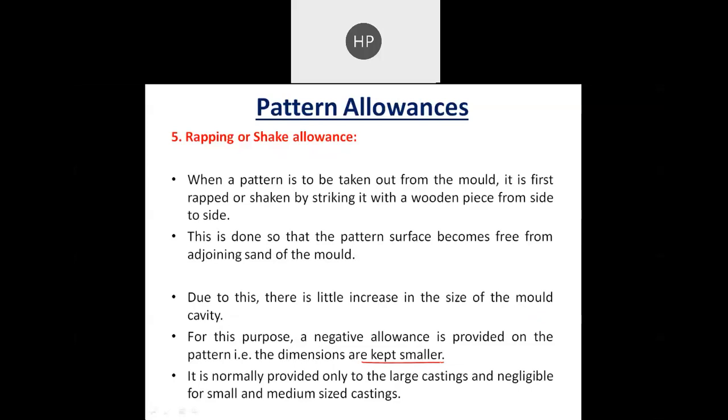So by considering all these 5 types of pattern allowances, the design of the pattern is done and manufacturing of the pattern is completed, and then that pattern is used in the molding and casting process.